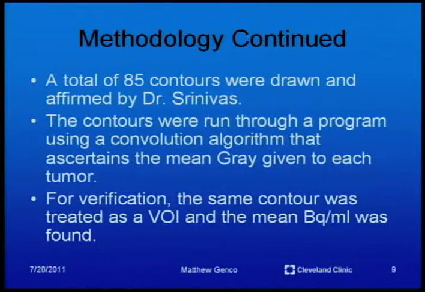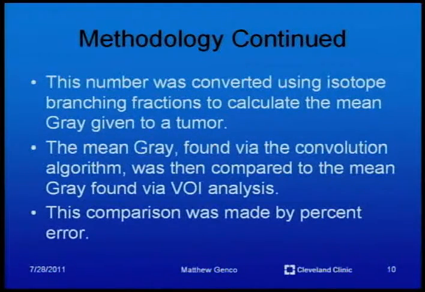A total of 85 contours were drawn and affirmed by my mentor, Dr. Srinivas. The contours were run through a program using a convolution algorithm that ascertains the mean gray given to each tumor. For verification, the same contour was treated as a VOI, and the mean becquerel per ml was found. This number was then converted using isotope branching fractions to calculate the mean gray given to a tumor. The mean gray found via the convolution algorithm was then compared to the mean gray found via the VOI analysis. This comparison was made by percent error.